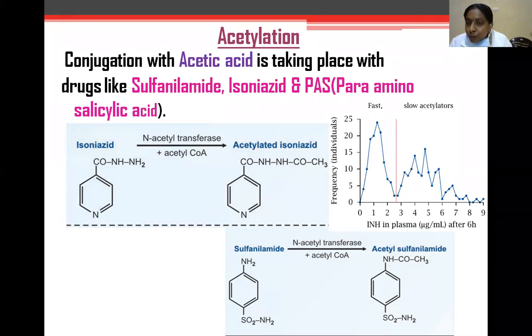Here the active form is acetate, and the catalyzing enzyme is acetyl transferase. Two types of acylation are there in polymorphic forms: fast acylators and slow acylators. This depends upon the rate of clearance of the drug from the blood. In slow acylators, the drug isoniazid persists for a prolonged time in the body.